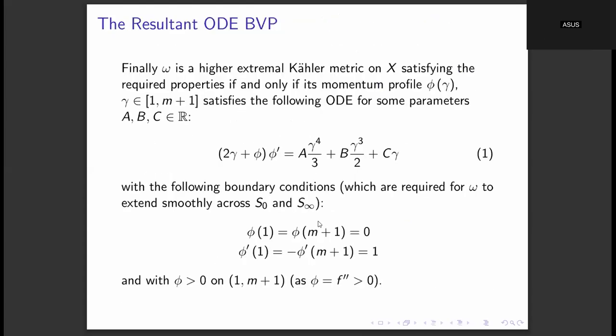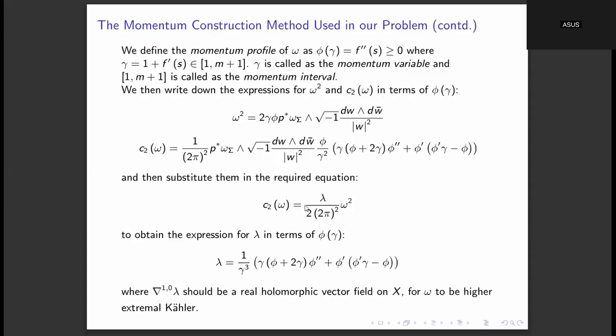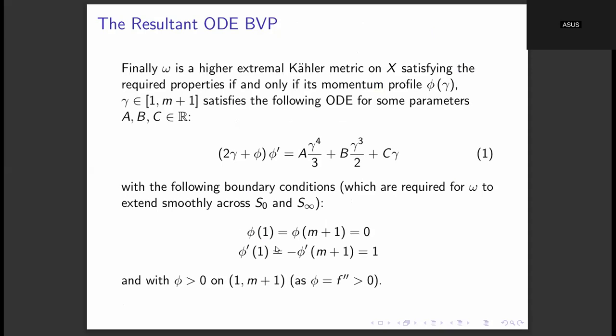So the thing is that these two boundary conditions are required for the metric omega to extend smoothly across S naught and S infinity. Otherwise, only by the momentum construction, it is just a smooth metric on X minus S naught union S infinity. But we want it to extend smoothly on the whole of X. So that's why these boundary conditions are coming.